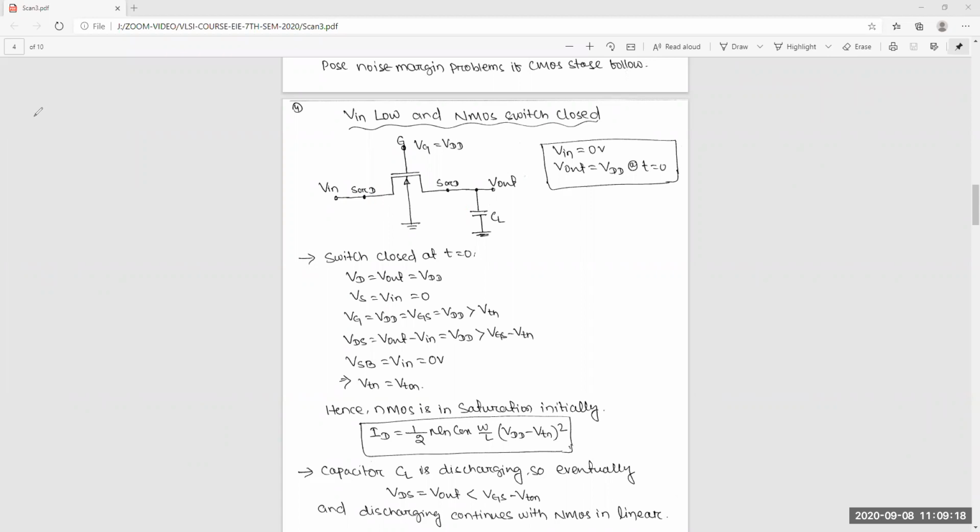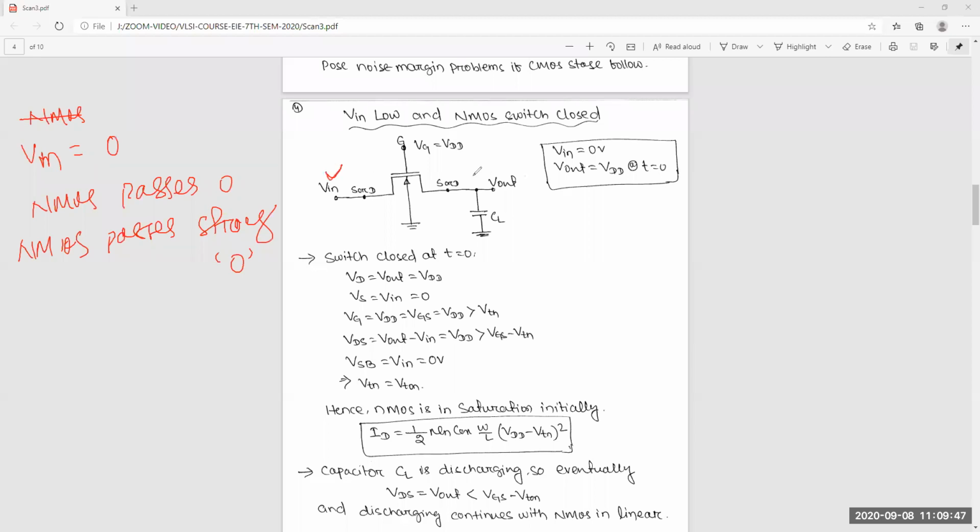But here, when Vin is equal to 0, NMOS passes 0. That means NMOS passes a strong 0. We give 0 voltage, we also get 0 voltage, because it is completely discharged.